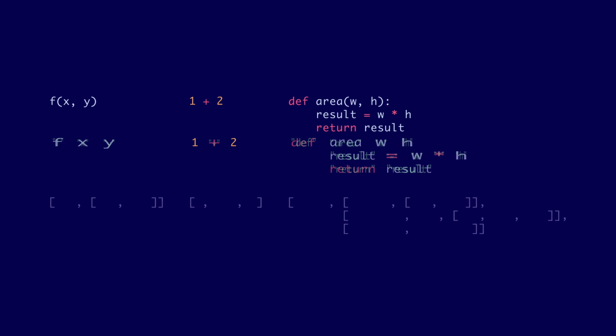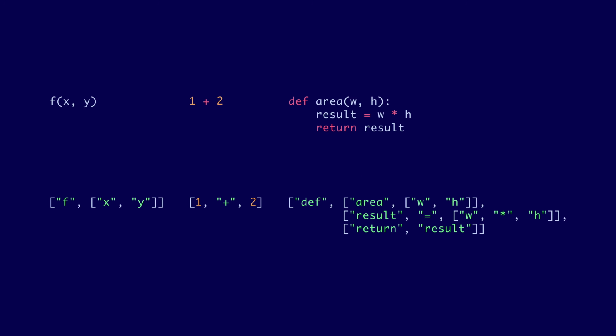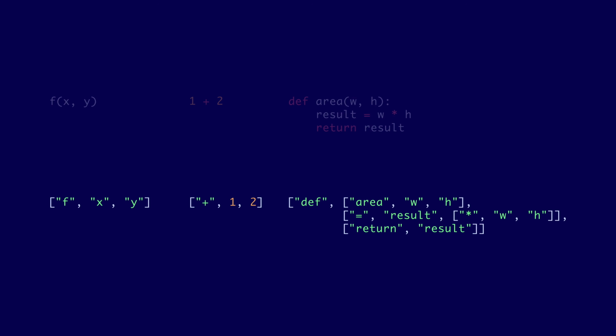Alright, this is much simpler than Python's AST, but it's a little bit awkward, so we can clean it up a little bit. Like, having a separate list for a function call's arguments is a bit redundant, so let's just flatten that out into one list. And operations like addition are basically function calls, so we can represent them in the same way. Okay, this is looking pretty good now.